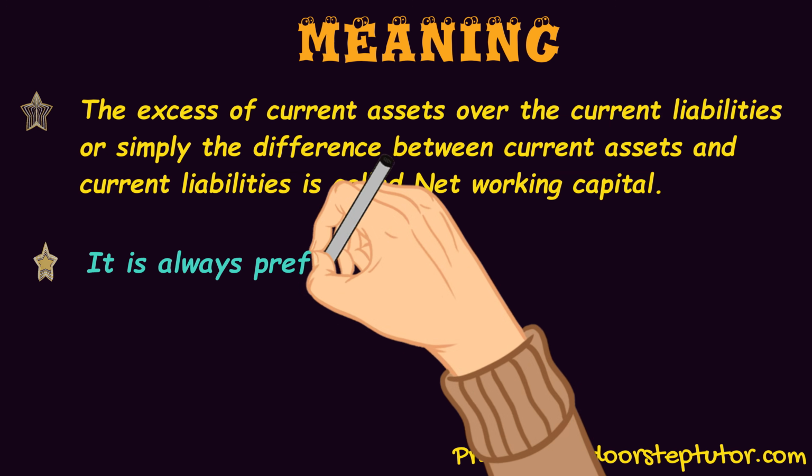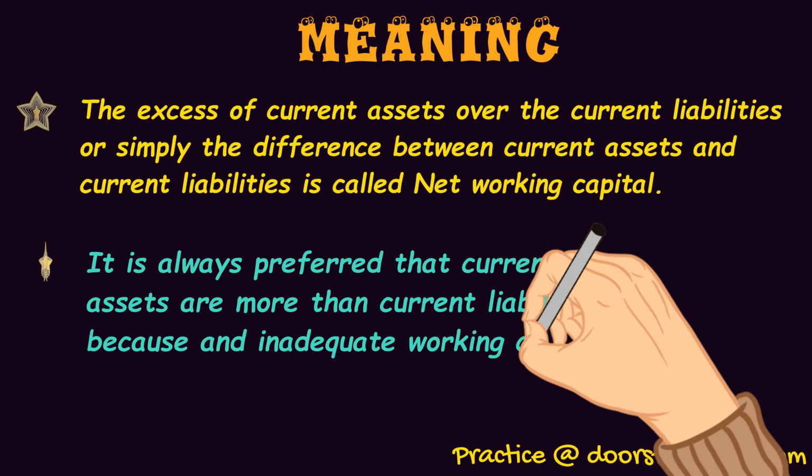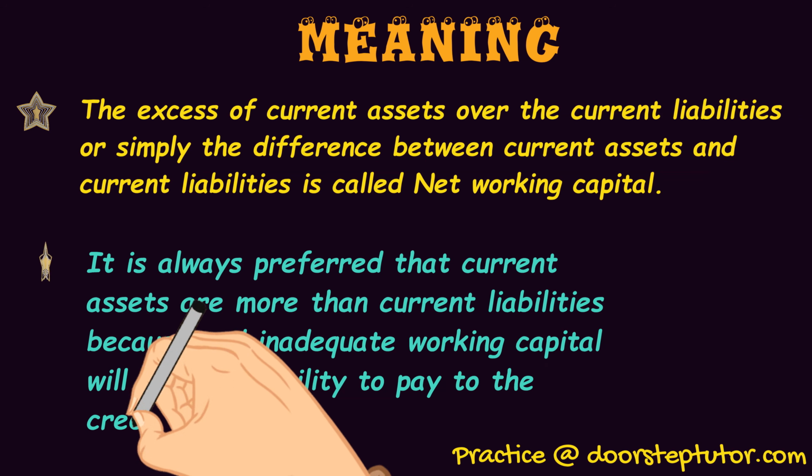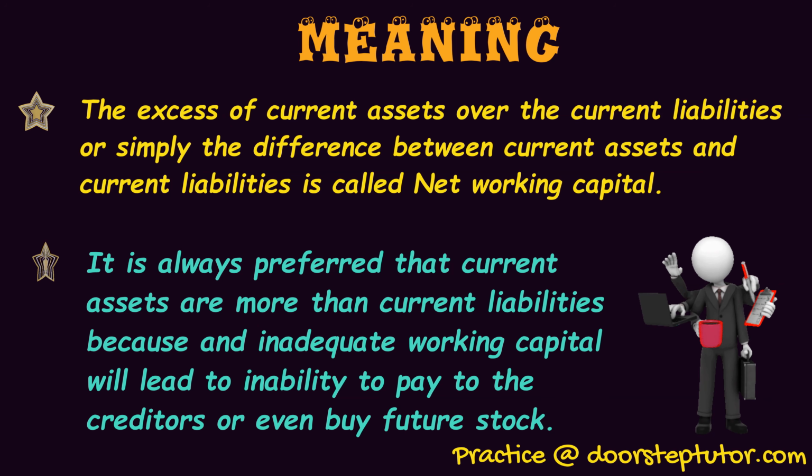So it is always preferred that current assets are more than the current liabilities, because an inadequate working capital will lead to inability to pay the creditors or even buy future stock. So if current assets are less than the current liabilities, then in the future if I have to buy the stock, I won't have that much money. There will be paucity or shortage of funds. So it is preferred that current assets are always more than the current liabilities. There should be an ideal ratio of 2:1, as we have read in the current ratio also.